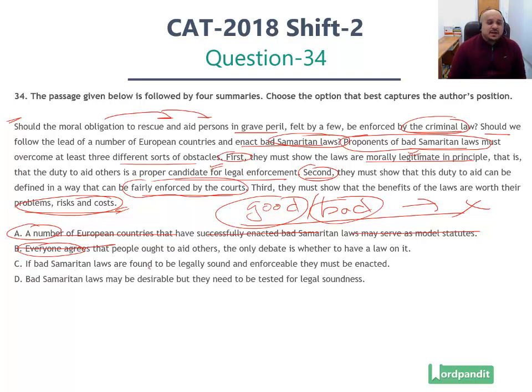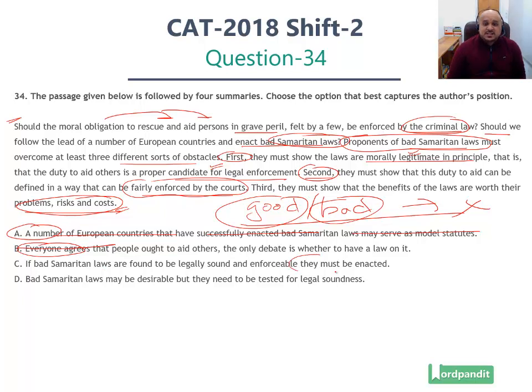C, if bad Samaritan laws are found to be legally sound and enforceable, they must be enacted. Now the problem with this is we had this discussion a few seconds back, where we talked about the fact that the author has not given any judgment. He's not said whether these laws are good, whether these laws are bad, whether they must be enacted or must not be enacted.